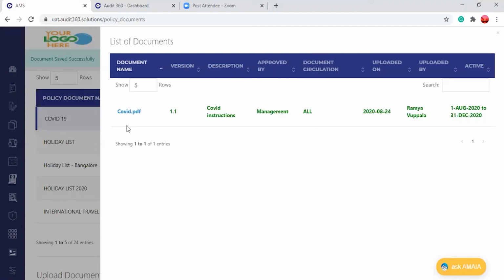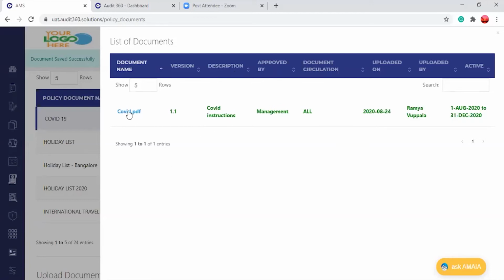So suppose you want to check how it will be coming for the other users. You don't have to send any emails or anything. It will automatically get into their user login. So I'll just show you one of the user logins, where if the person is an auditor or an auditee, how this will be reflecting in their system.